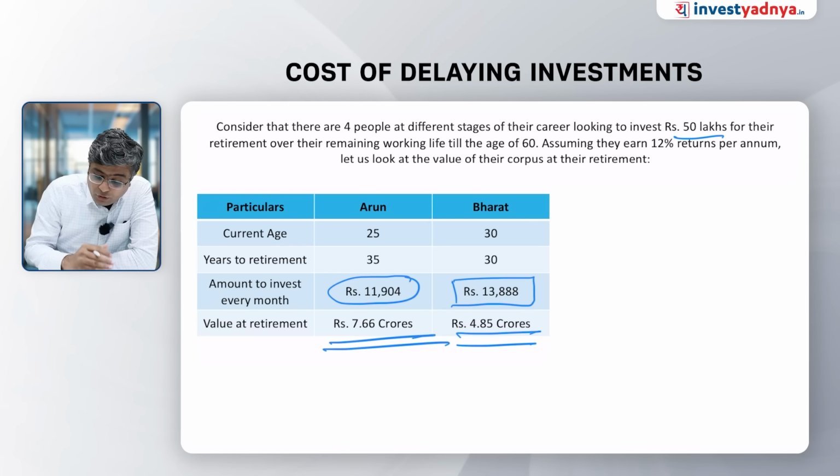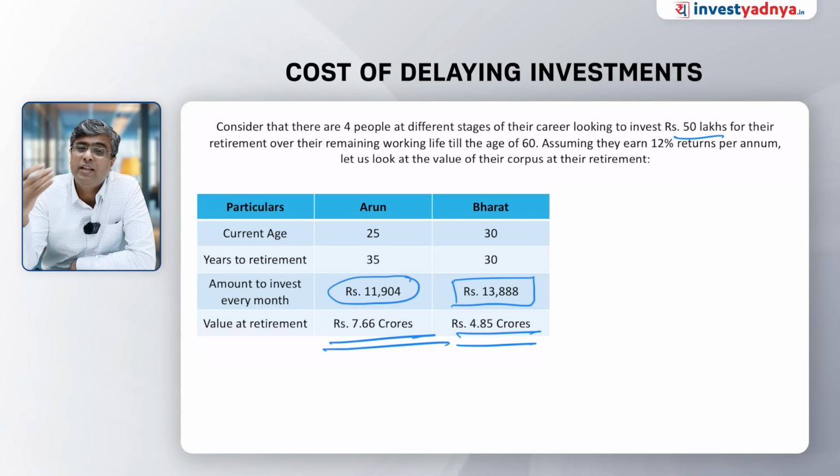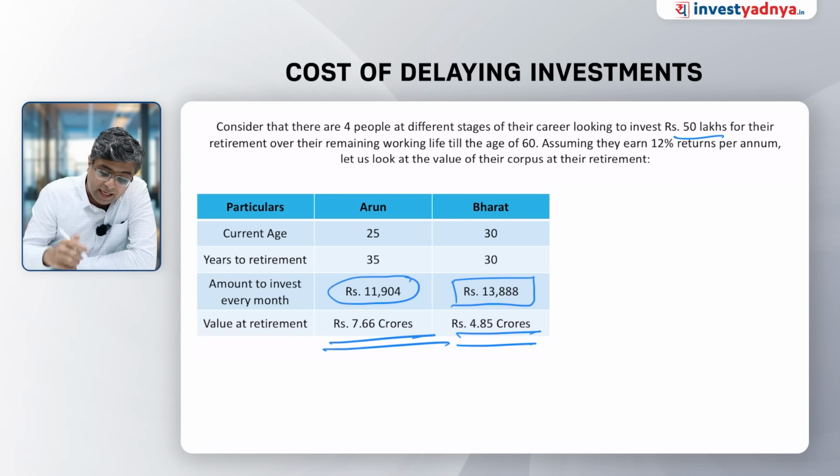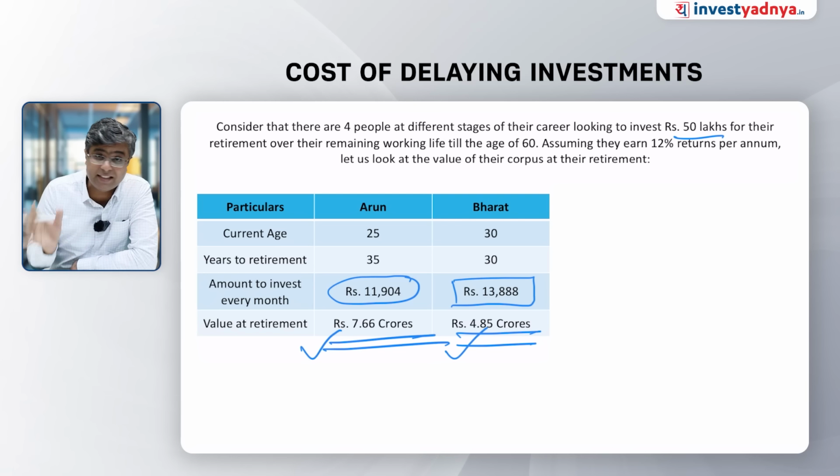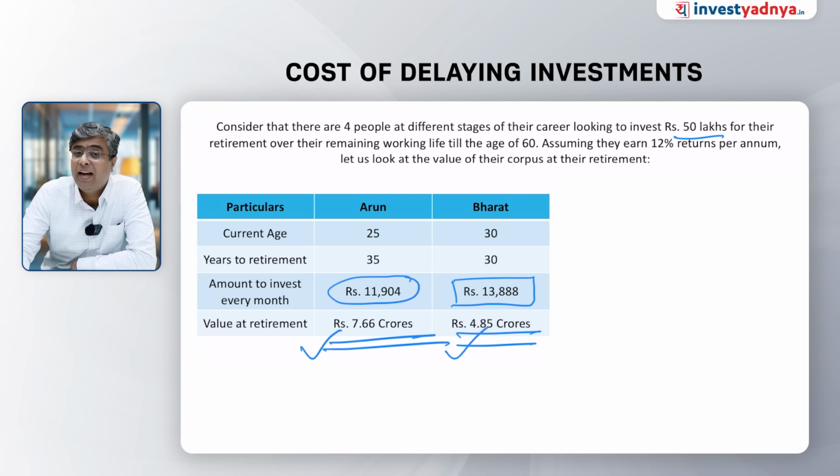So just imagine, if the delay of investing is just 5 years, the cost is so high. Look at the numbers, 7.66 CR for Arun and 4.85 crore for Bharat. So that is the difference, more than 2.75 crore rupees. The amount invested is the same, but the number of years makes the magic work, and you will be able to understand the cost of delay also.